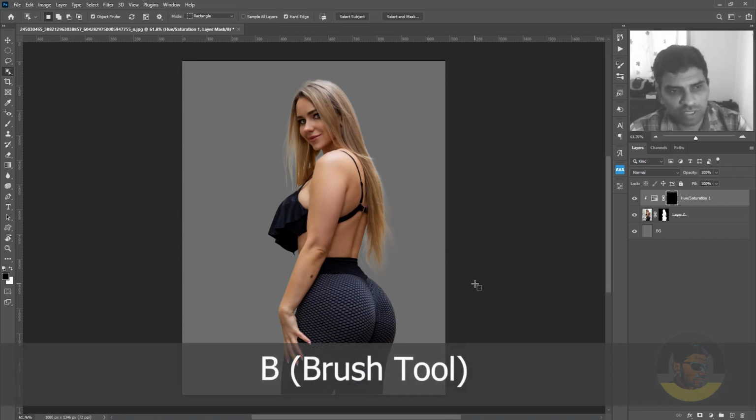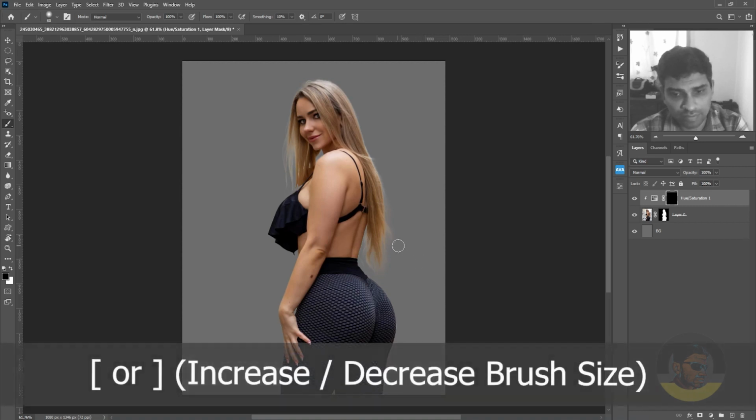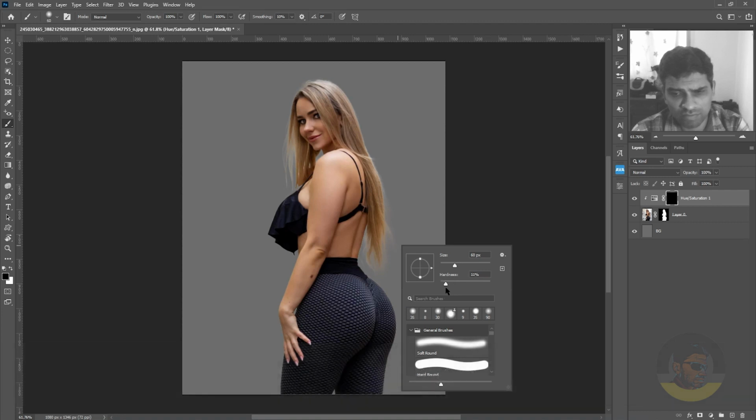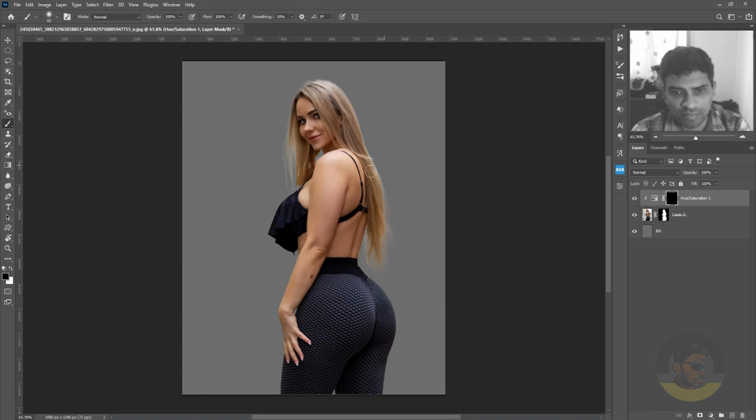Now I will press the B for the brush tool and adjust its size with the brackets, and by right clicking you can also adjust the hardness or softness of the brush. So I will keep the hardness at almost 9% and start painting with the foreground color as white. Start painting on the areas where you think the white is too much, on the edges like this, and where you think the white is too much, just paint those areas.